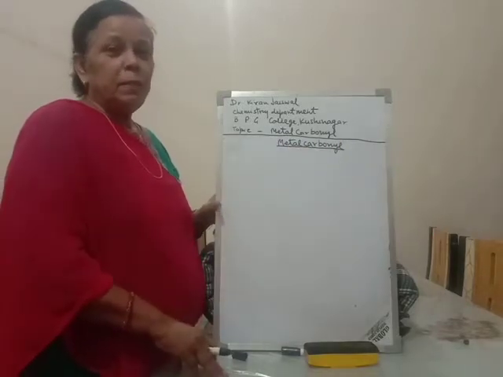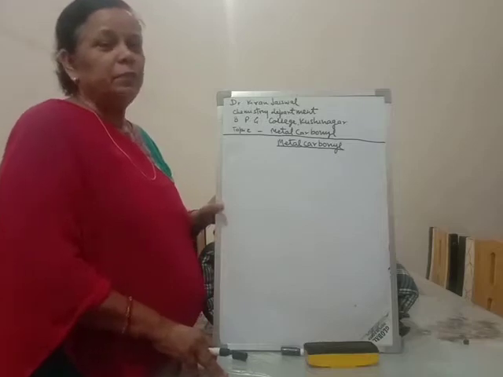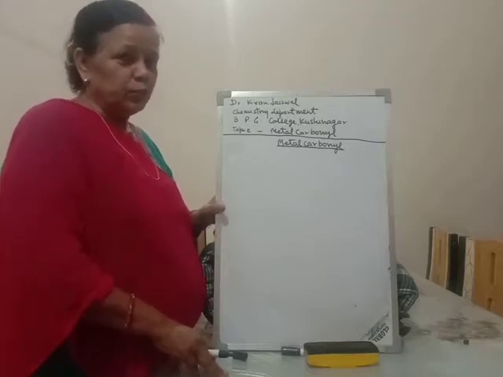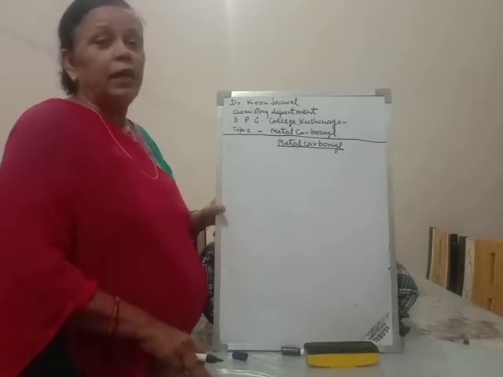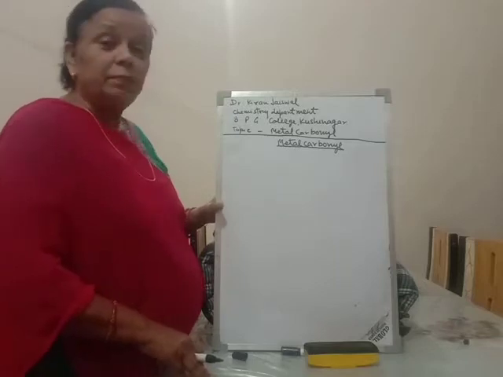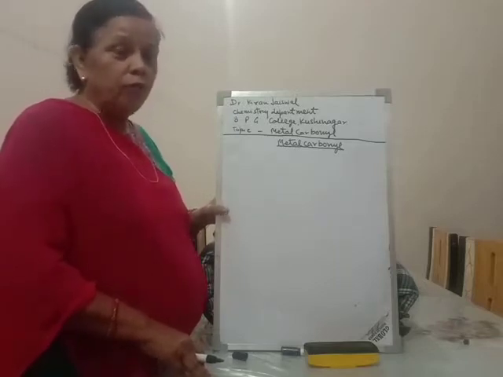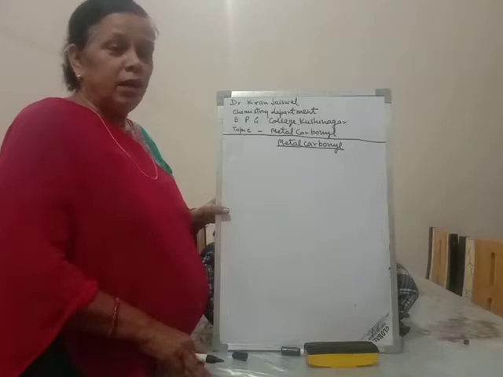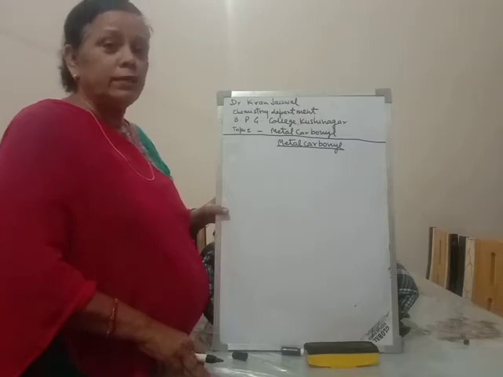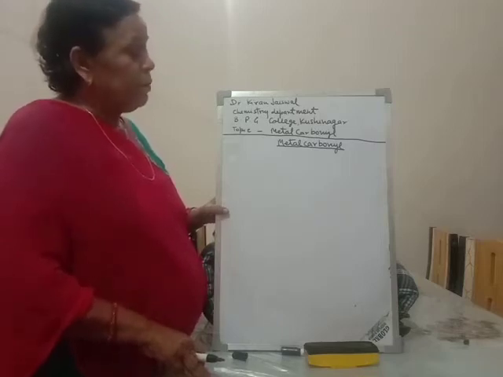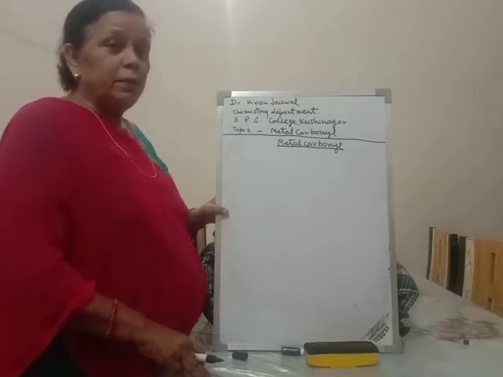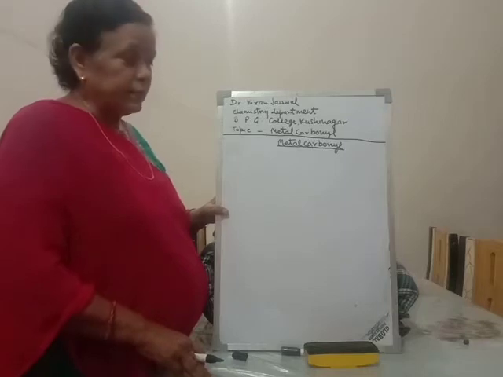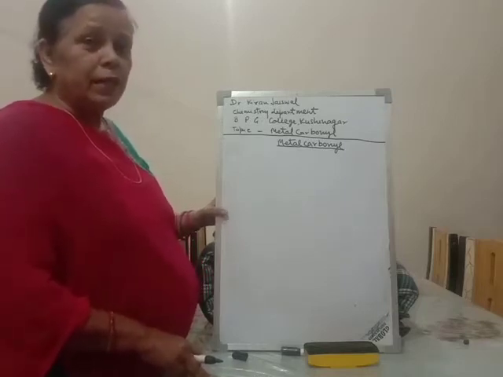My topic is the metal carbonyl, which is in the syllabus of the BSc third year students. First of all, what is the metal carbonyl? The combination of CO ligand with a transition metal in low oxidation state is known as the metal carbonyl.